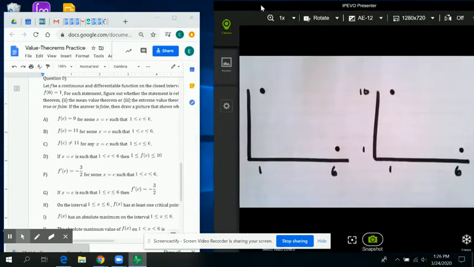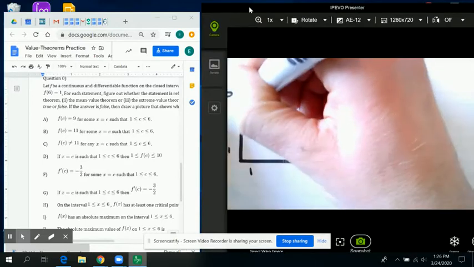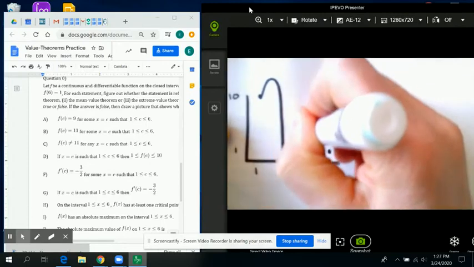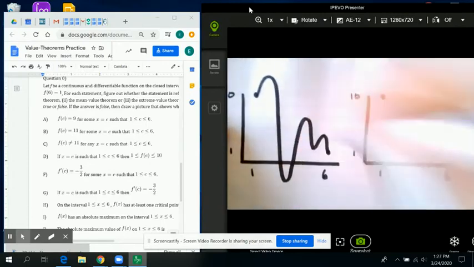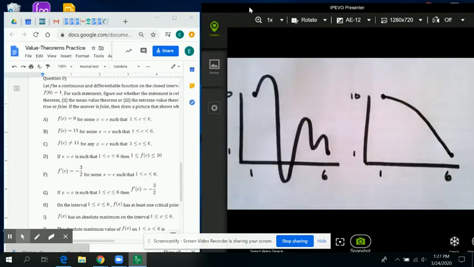Okay. Now I'm going to assume that you have watched the video, and I'm going to draw a couple of different curves, one that looks like this and one that looks like this. By watched the video, what I actually meant is that you have attempted the true-false problems. So both of these are continuous and differentiable on the interval. And let's go through them to see whether each of these statements is true or not.